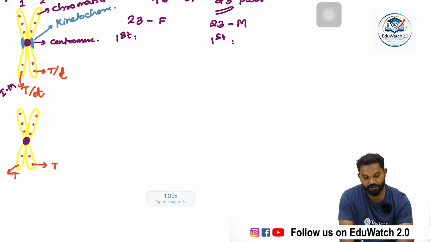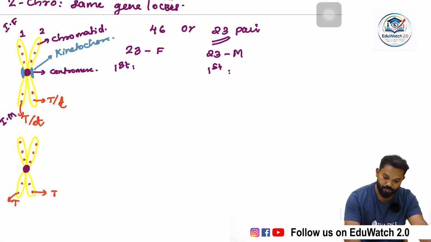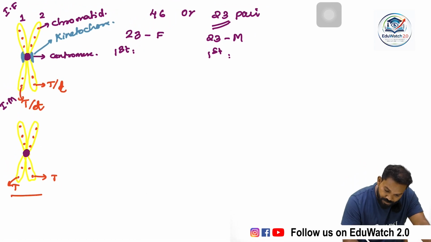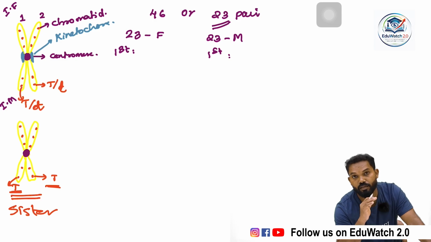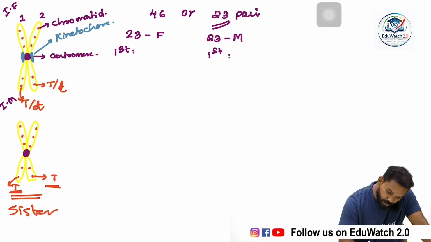Then the sister and non-sister chromatids. What are sister chromatids and non-sister chromatids? The chromatids of a single chromosome are known as sister chromatids, which contain the same genes, that means a replica, a photostat copy of the gene.